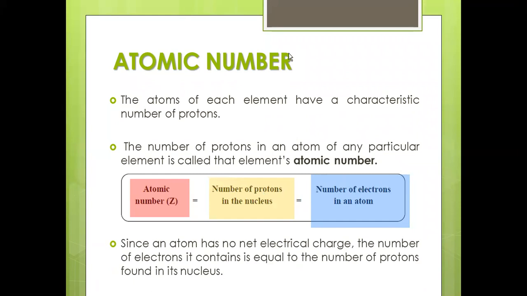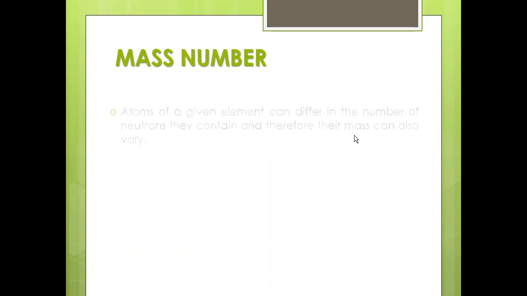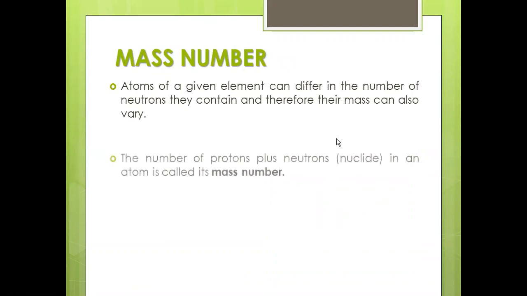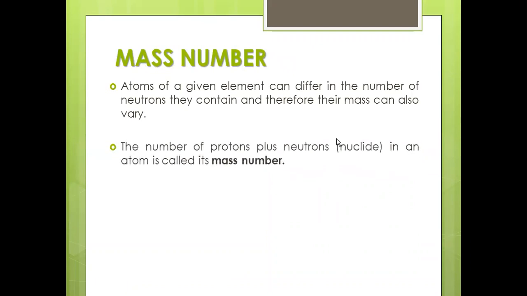Let's move on to the next heading, the mass number. So what is meant by mass number? When you take a given element, it can differ in the number of neutrons. Because of that, the mass number also varies. So simply, the mass number is equal to the number of protons.